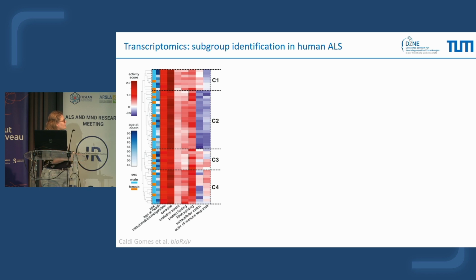And if you wonder what is the first separation that drives the difference, you can see it here. It's mainly driven by genes associated with immune response that are mainly downregulated in clusters 1 and 2 and upregulated here in red in clusters 3 and 4. We also observe that clusters 1 and 2 have higher activation of genes associated with synapse, while clusters C3 and C4 have higher activation of genes associated with RNA splicing.